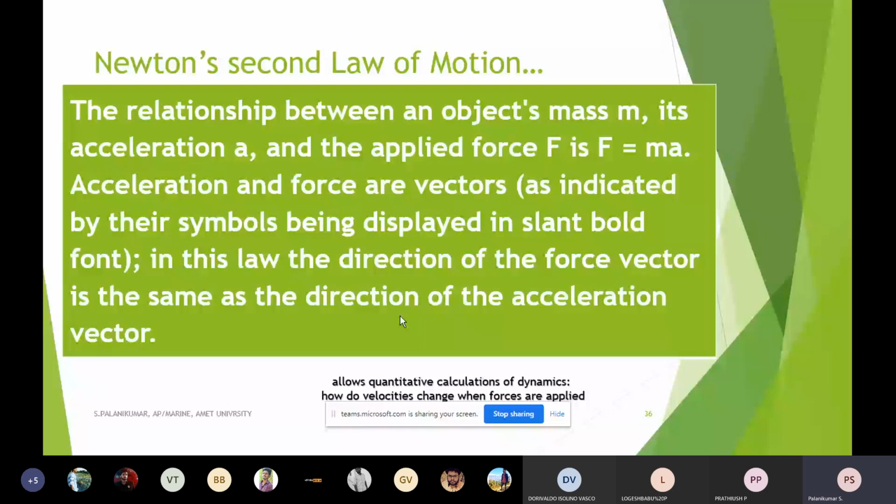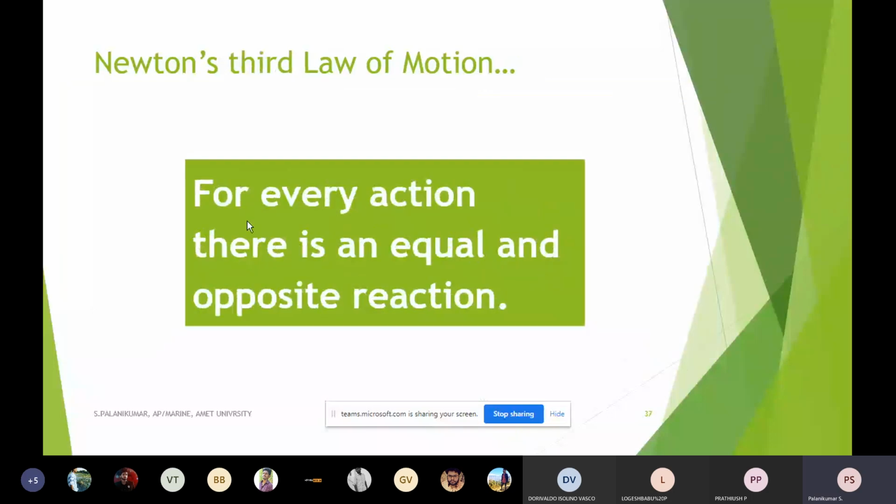So it is not going to stop or prevent; it is going to affect only in terms of change in the velocity. So that law also we are going to take. And this is what is offered by the ground. Here, for every action there is an equal and opposite reaction.